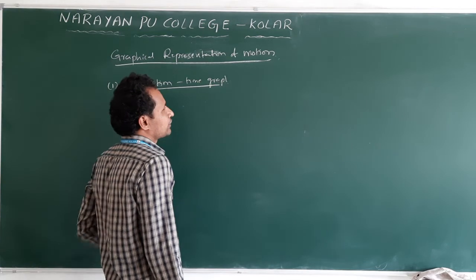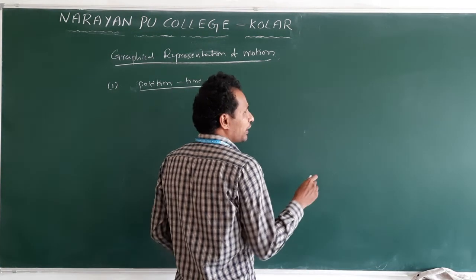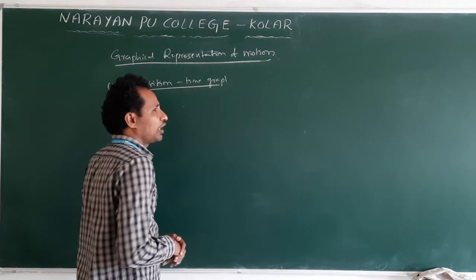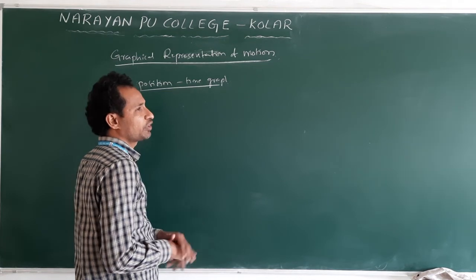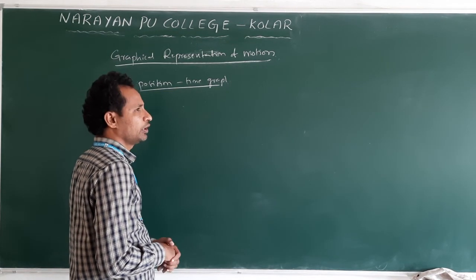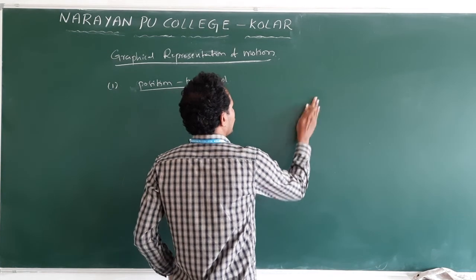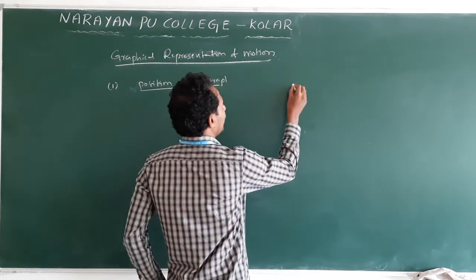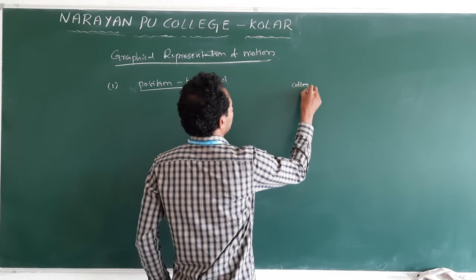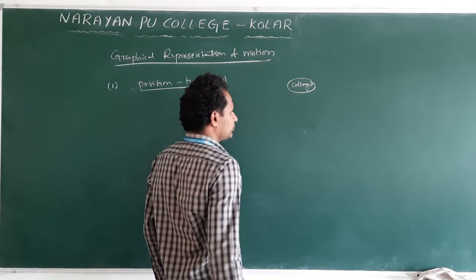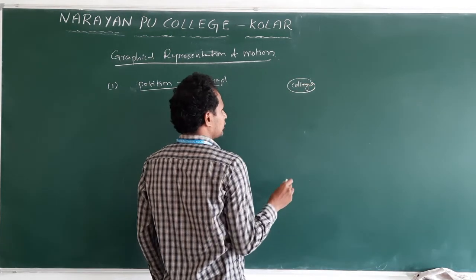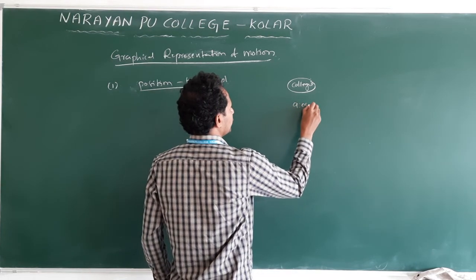Now suppose we are drawing the graph of the position of a body against time. We take the reference point as college. You came to college at 9 o'clock.